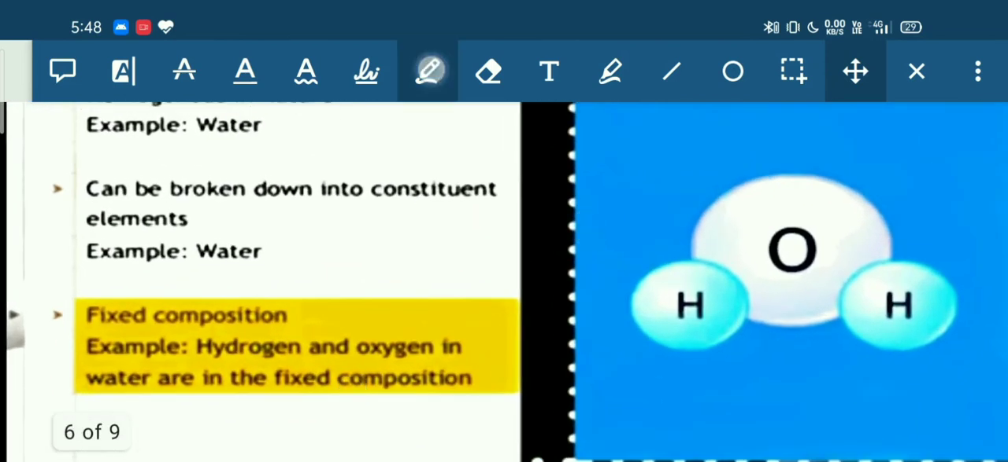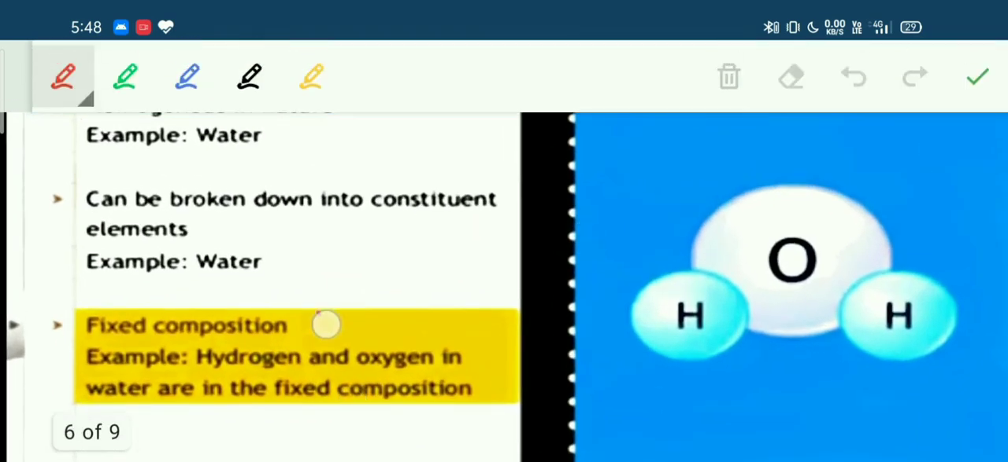Third, a compound has a fixed composition. For example, in case of water, one water molecule consists of two atoms of hydrogen and one atom of oxygen. That means hydrogen and oxygen are combining in a fixed ratio of 2:1. Hence, water has a fixed composition.